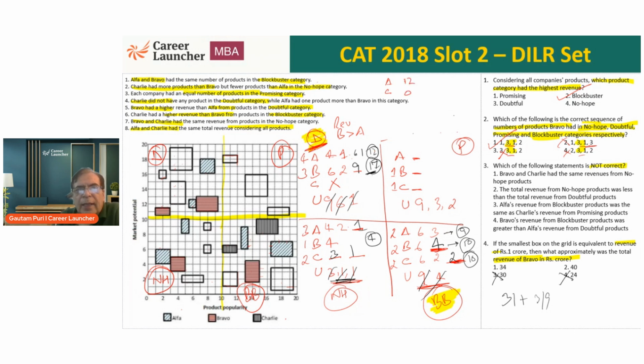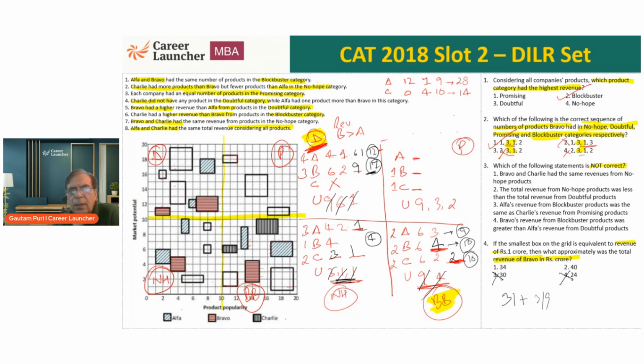In the no hope category, Alpha is 4, 5, 6, 7 and Charlie is 3 plus 1, 4. As far as blockbuster category is concerned, Alpha is 9 and Charlie is 10. 16 and 12, 28. And Charlie 10 plus 4, 14.